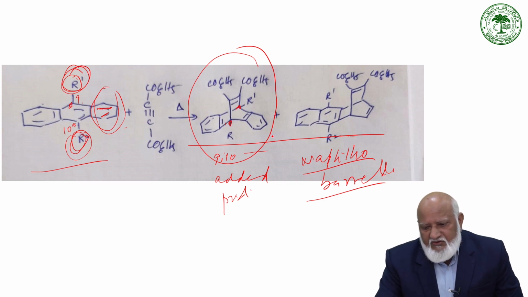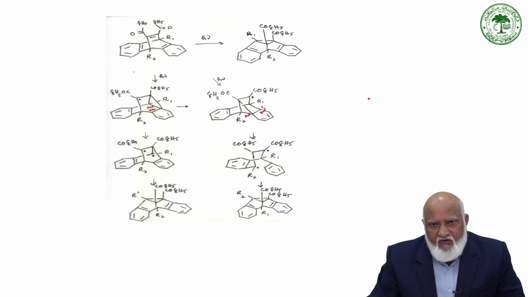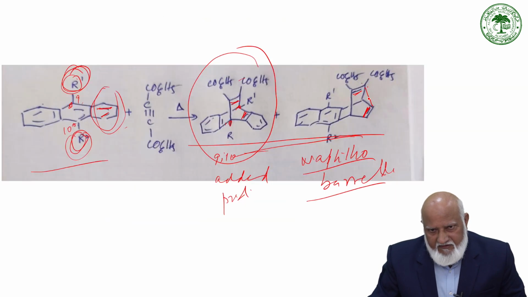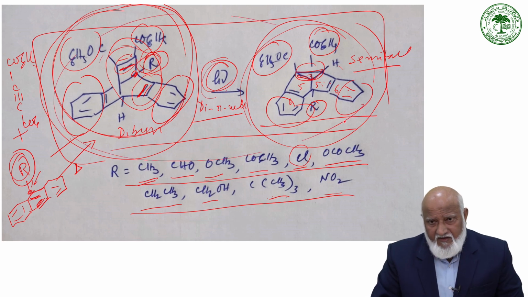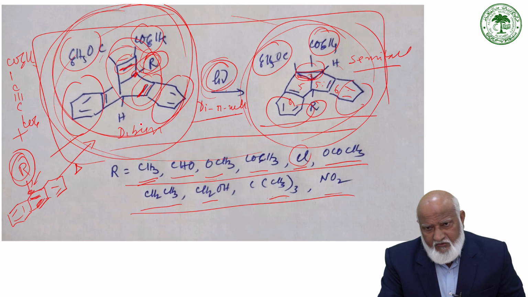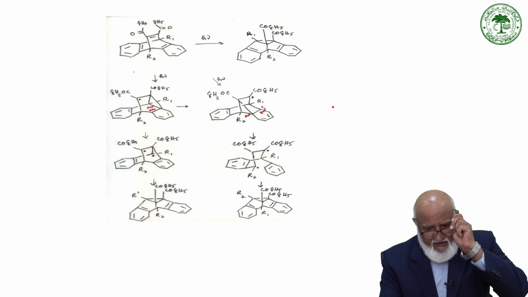As usual, these two once again set for di-π-methane rearrangement. We have already seen the photochemistry of this dibenzobarrelene, whereas naphthobarrelene can also undergo di-π-methane rearrangement to give the corresponding cyclopropane ring diradical, and then it opens up to give the corresponding photo product. Now the mechanism for the formation of this, from the photochemistry of dibenzobarrelene to semibullvalene, is shown over here. This is the final product under photolytic condition.